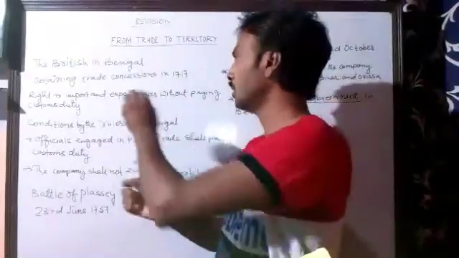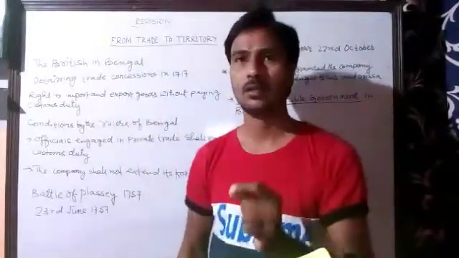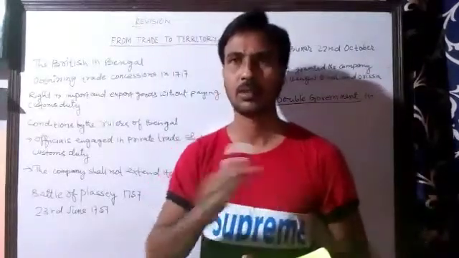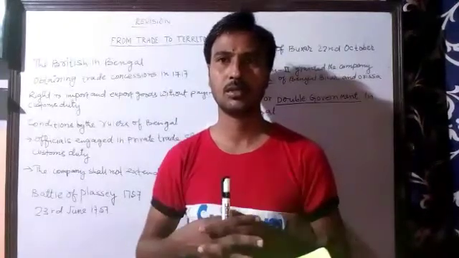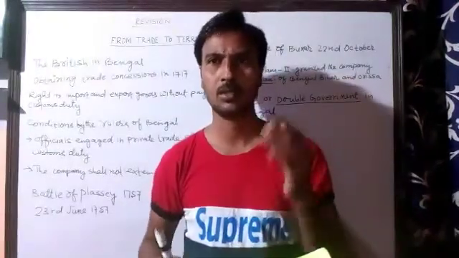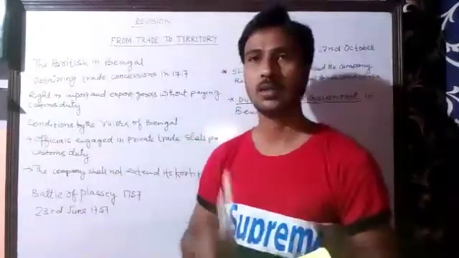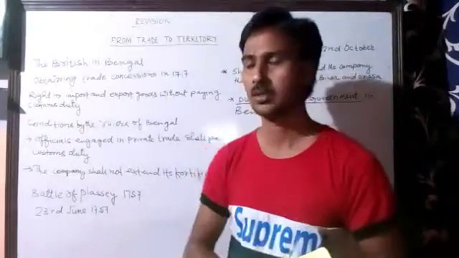So this right was only granted to the East India Company, but it was also used by the company officials engaged in private trade. As a result, it brought loss for the Bengal government. So this led to a conflict between the rulers of Bengal and the East India Company.